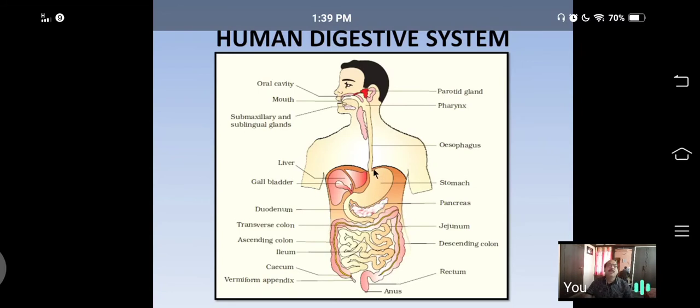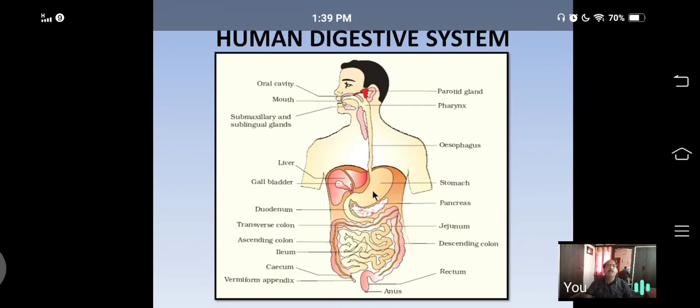At the junction of esophagus and a stomach, there will be a sphincter that prevents regurgitation, called cardiac sphincter. Similarly, at the junction of pyloric stomach and duodenum, there is a sphincter. It is called pyloric sphincter.